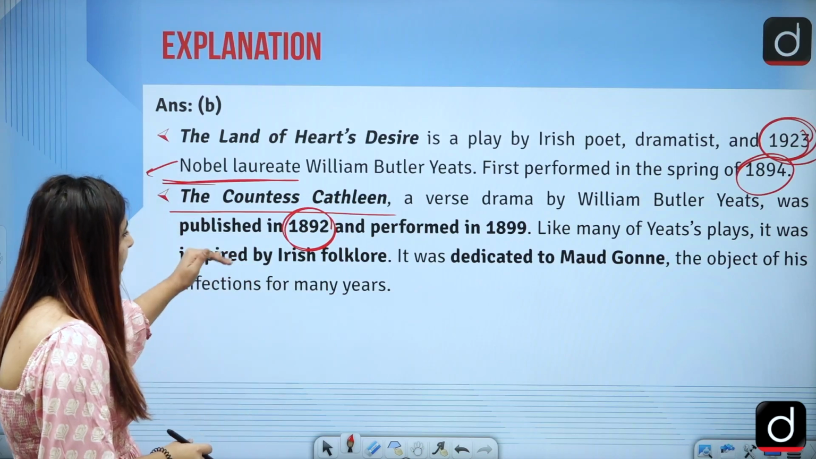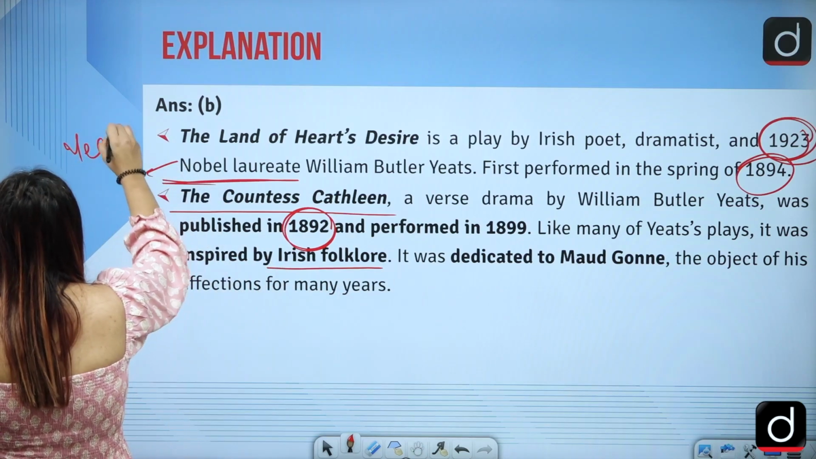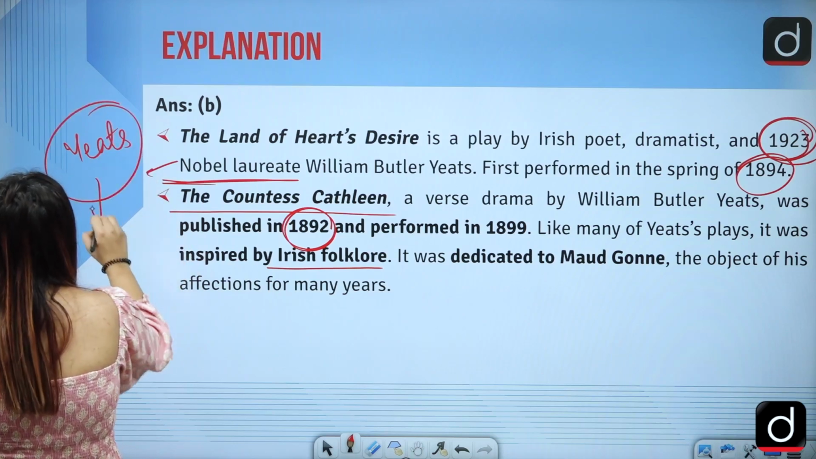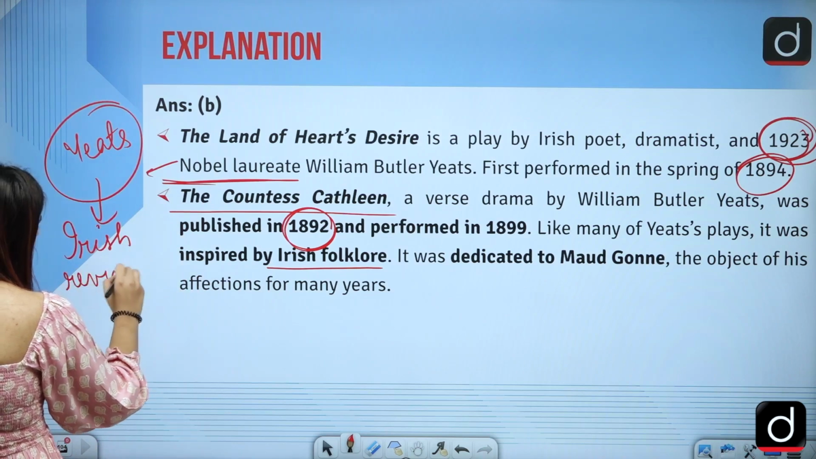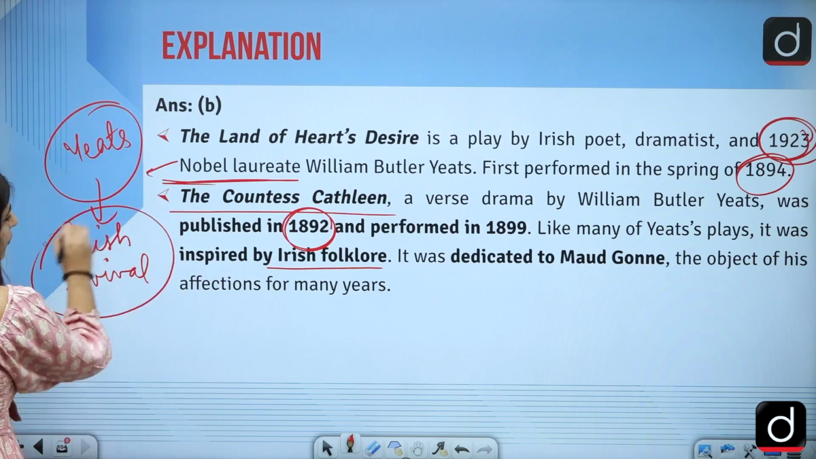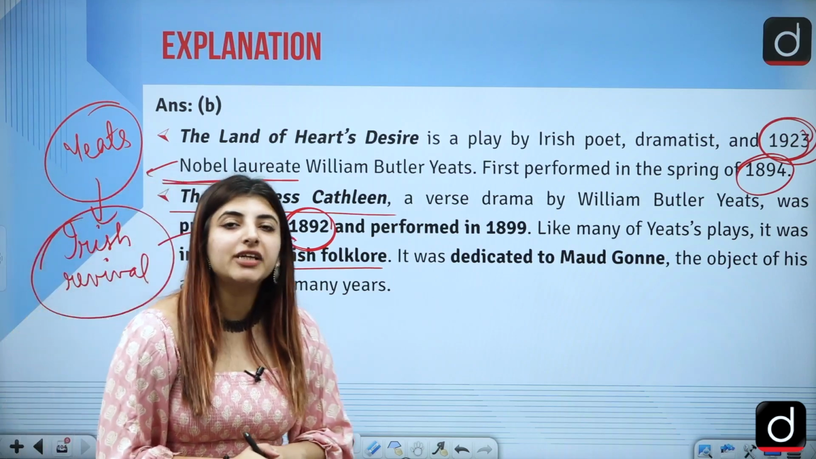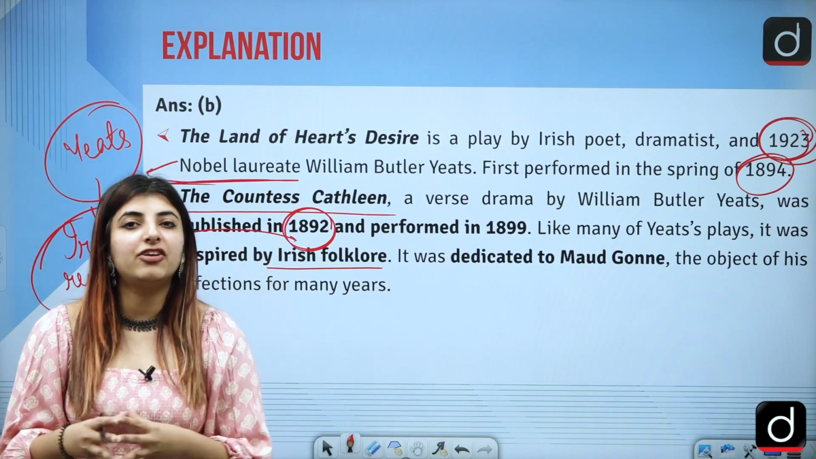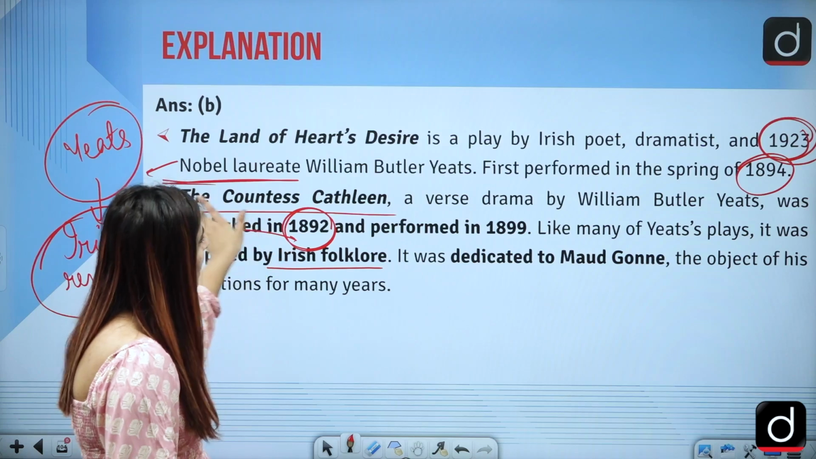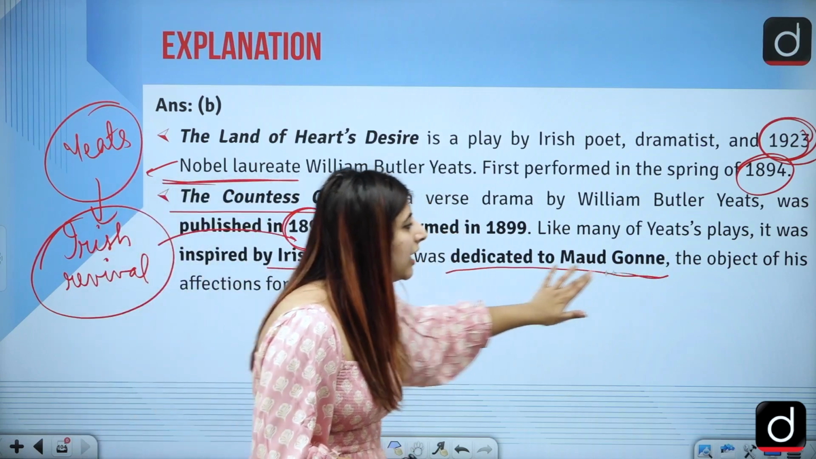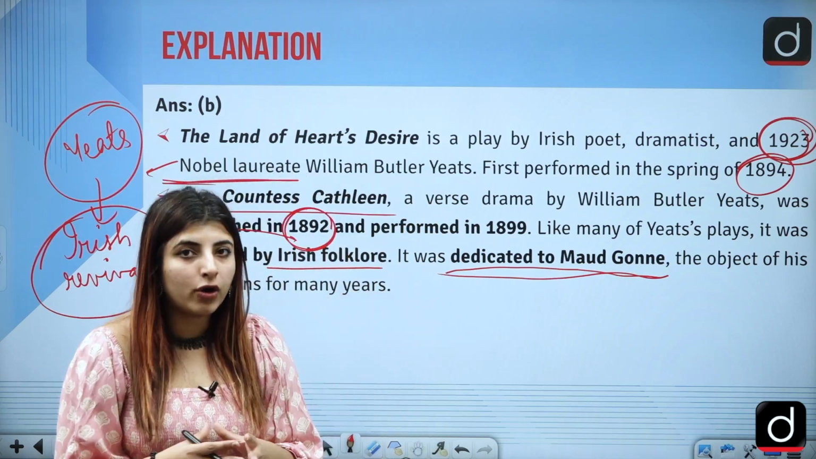So first of all, as we all know, Yeats was the one who talked about the Irish revival. He was, of course, the one who was dealing with Irish folklore, and he was also the one who was associated with the creation of the Irish theatre, correct? And this very verse drama, The Countess Kathleen, was dedicated to his love, Maud Gonne, who time and again rejected him, right?